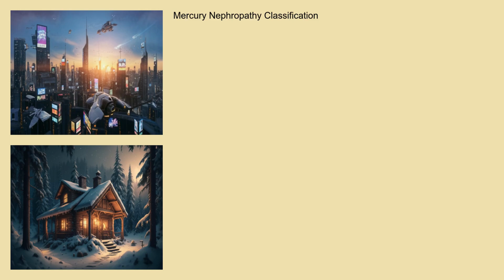While mercury nephropathy doesn't have distinct subtypes, it can be classified based on the duration and severity of exposure, leading to acute or chronic presentations. Acute mercury nephropathy is characterized by rapid onset of kidney injury following a significant exposure, while chronic mercury nephropathy develops gradually over time due to prolonged, lower-level exposure.